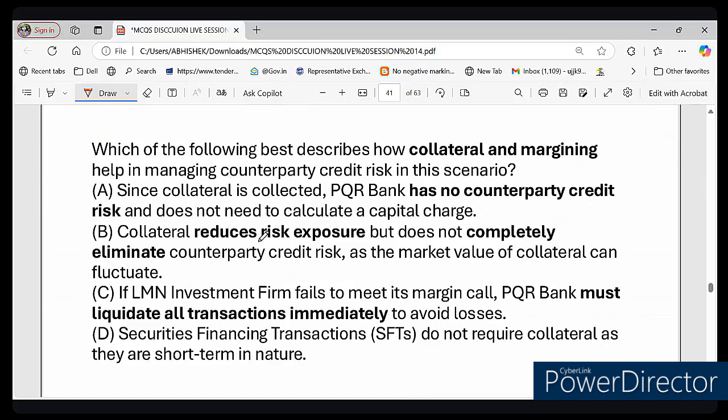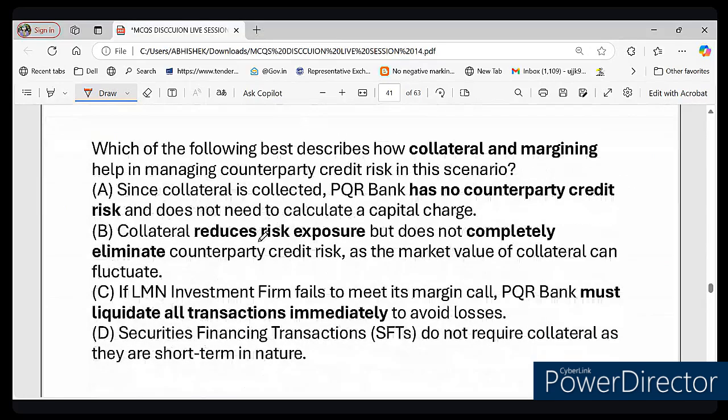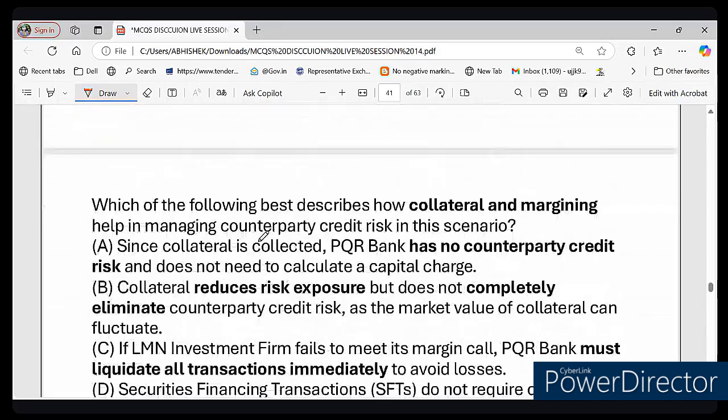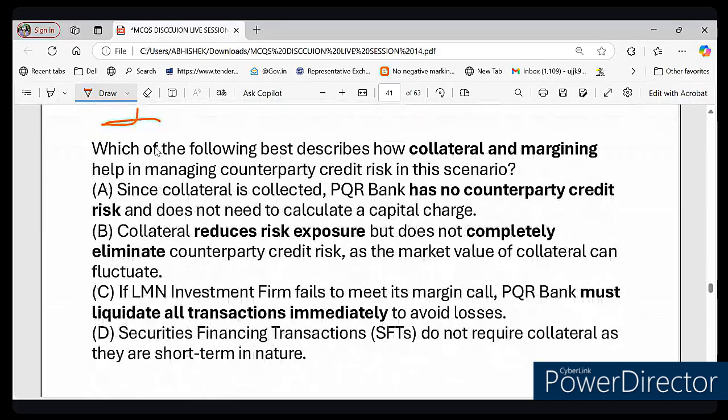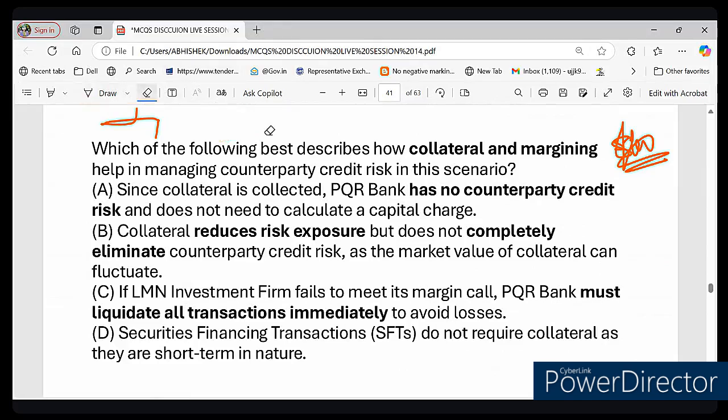So before answering this question, let me explain the meaning of SFT. You might have heard about this SFT. SFT is called security financing transaction. So imagine you loan your friend $100, but ask for their gold chain as security. You give $100 as a loan to your friend, and you ask for, suppose, a gold chain as security. Your friend promises to return the money in a week, and you will give their gold back.